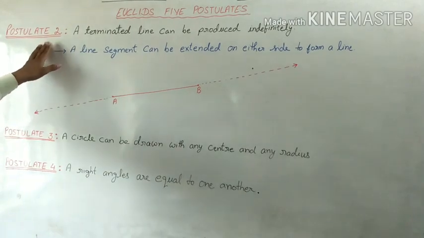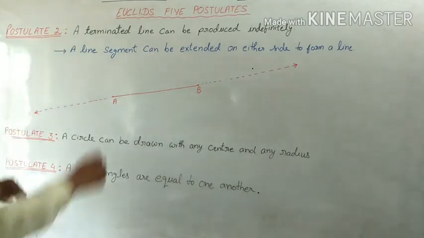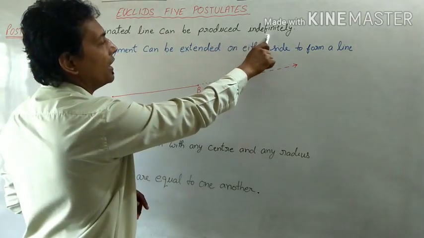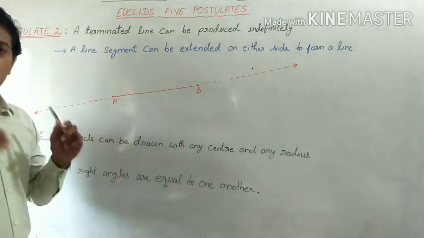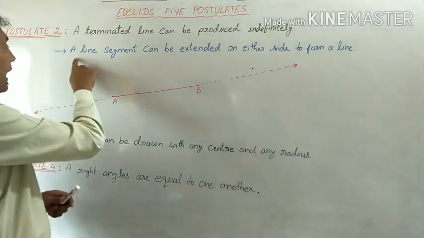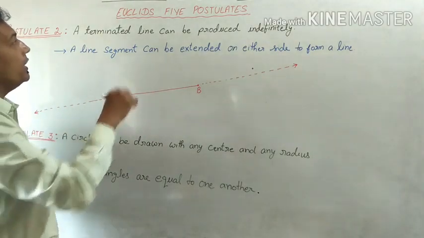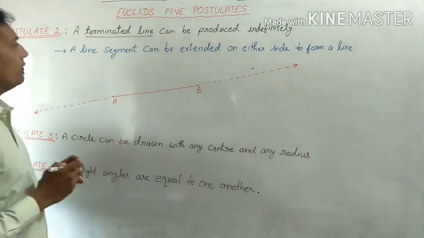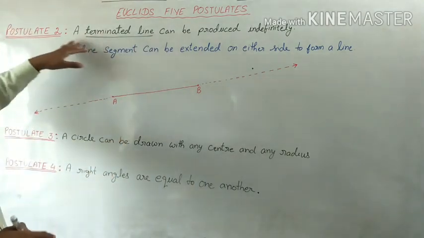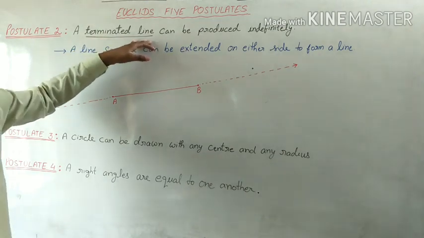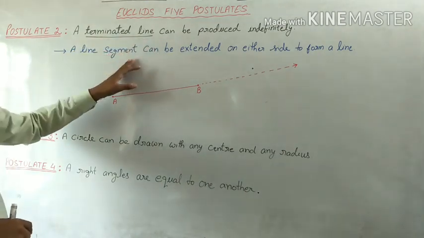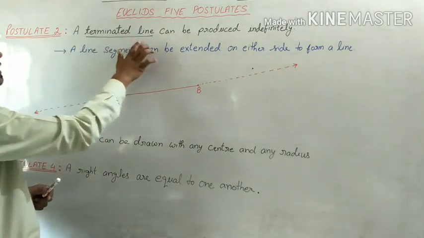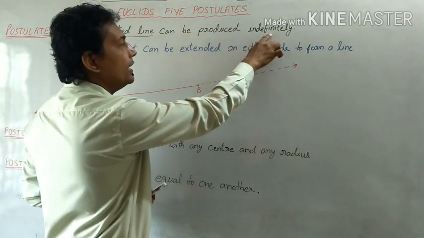Euclid's second postulate says that a terminated line can be produced indefinitely. Students, what we call a line segment today, Euclid called a terminated line. So whenever there is such a term in Euclid's postulates, like terminated line, we have to understand it as a line segment. Let's read it once again: a terminated line can be produced indefinitely.